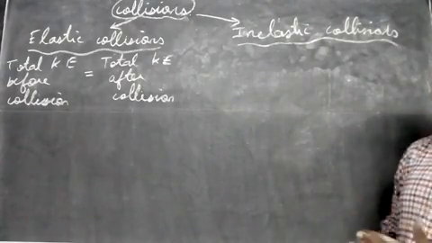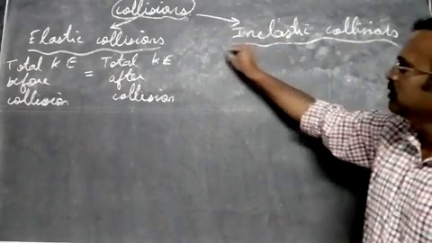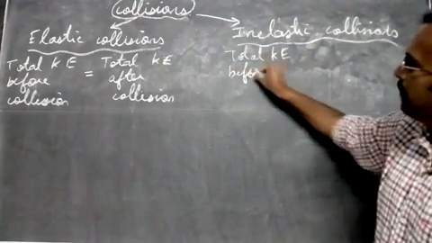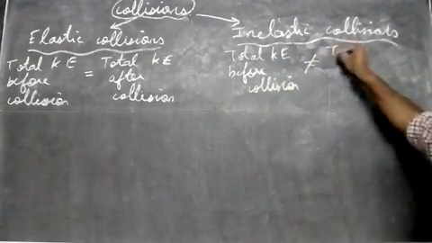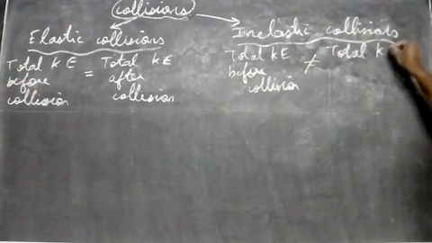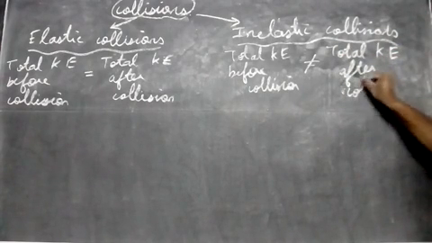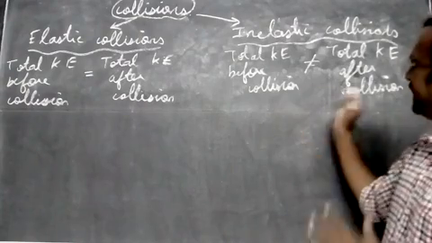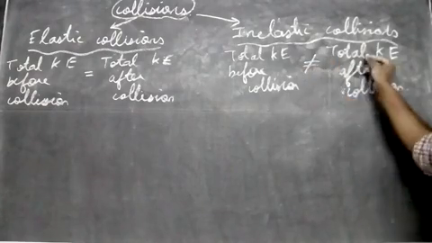Next we come to inelastic collisions. Remember, in inelastic collisions the kinetic energy need not be the same. It's just the opposite of this. So the total kinetic energy before collision is not equal to the total kinetic energy after collision. So you can say there is a difference in energy. Let me take the chalk here. If we take this term to the left side, let's see what happens.